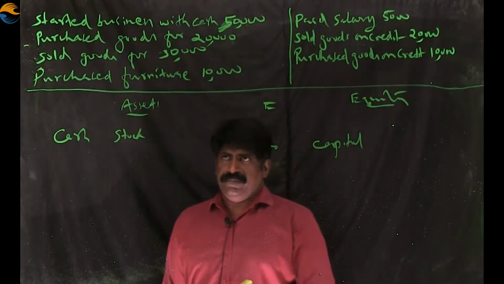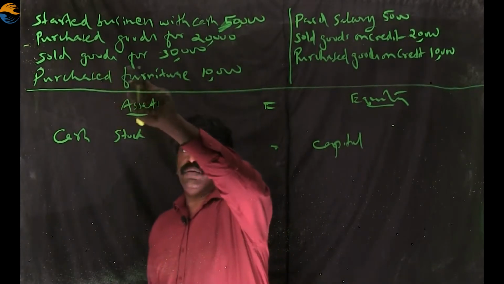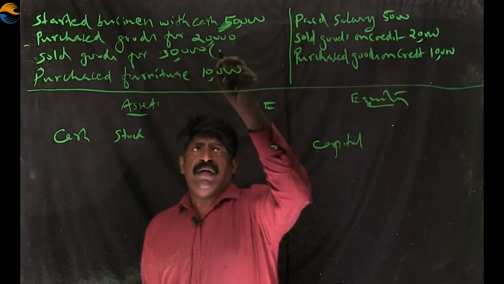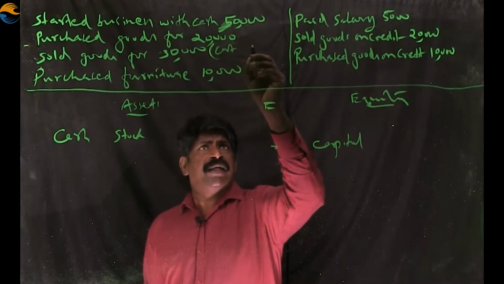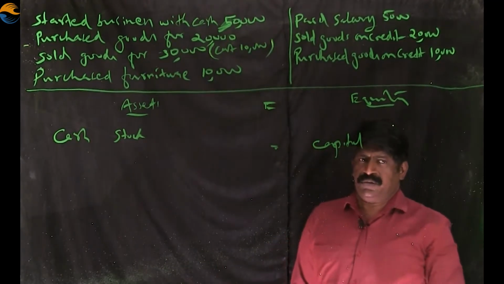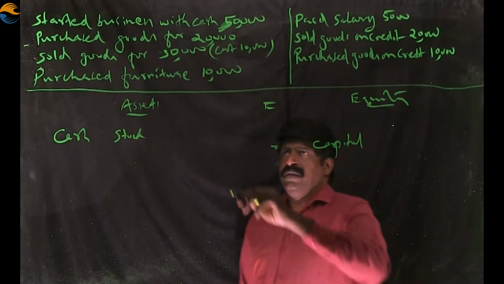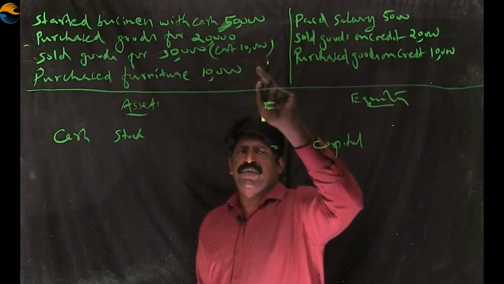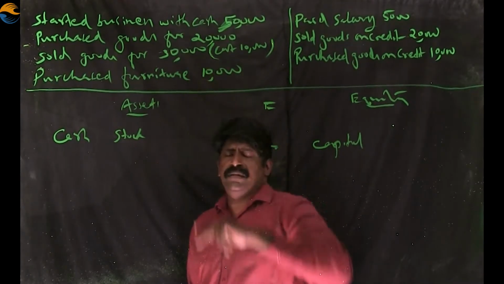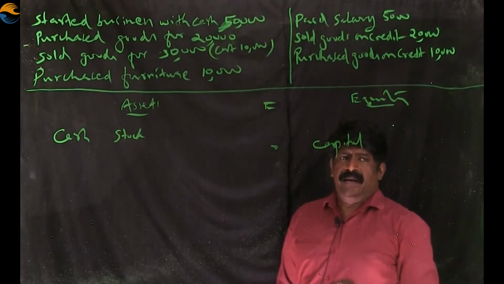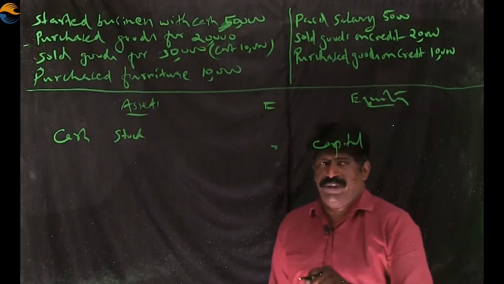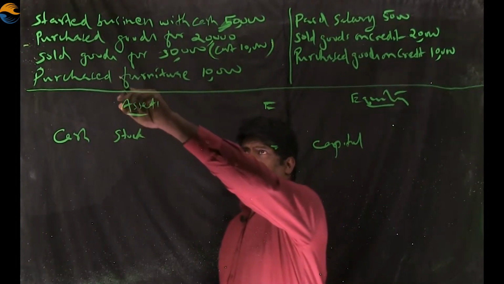Another transaction. Here, sold goods for rupees 30,000, and its cost is 10,000. The value of the goods is actually 10,000, but it was sold at a profit, at 30,000. It means the business organization earned 20,000 as profit.